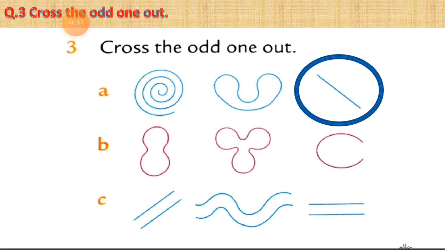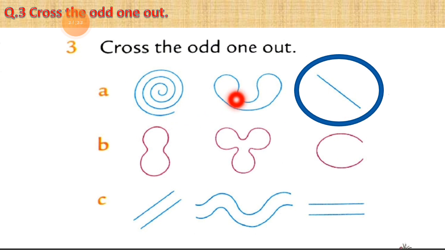Students, you can see this is just a line, but in these shapes what similarity is there? Both shapes have curved lines. See these curved lines and here are also curved lines. But this is simply a line, there is no curve. Totally these shapes are different.